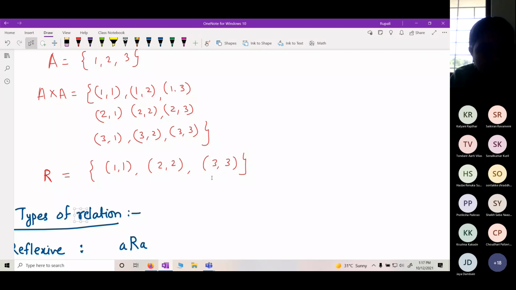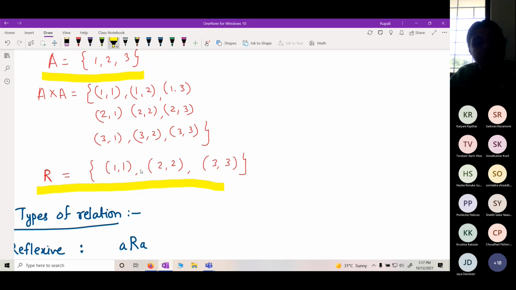It is a non-empty subset of A cross A. Consider this is set A, 1, 2, 3 only, and I am defining R. It is a non-empty subset of A cross A, so it is a relation.